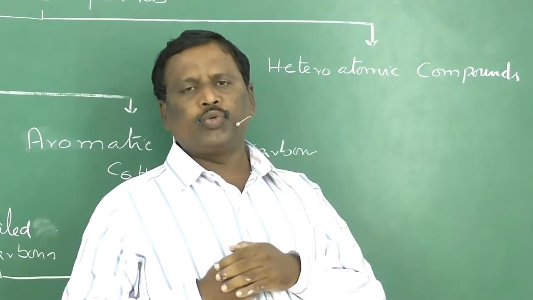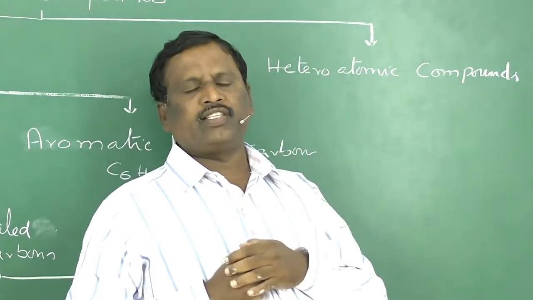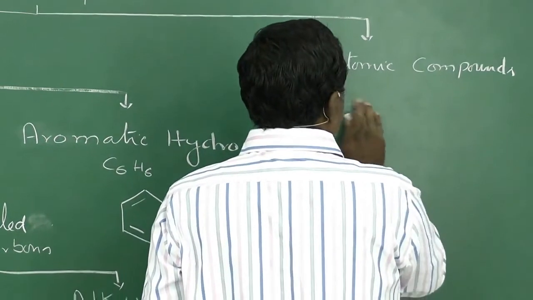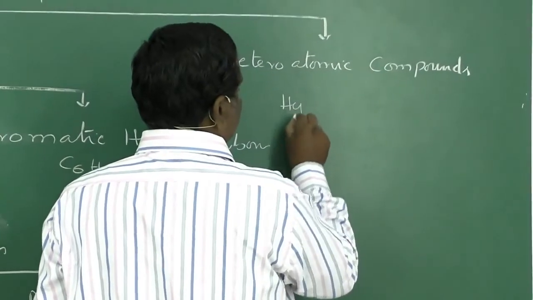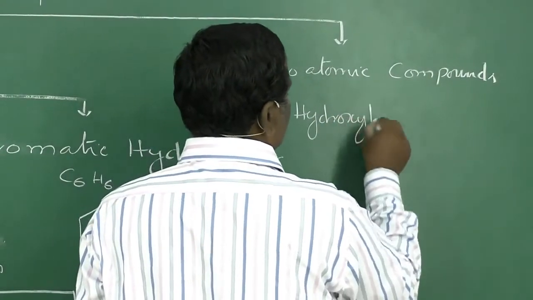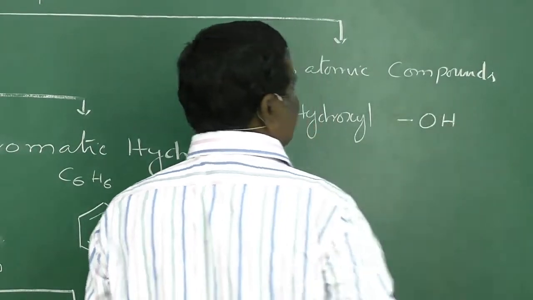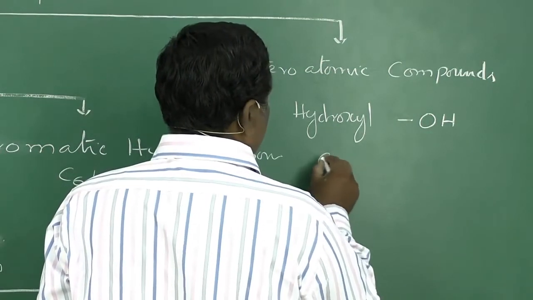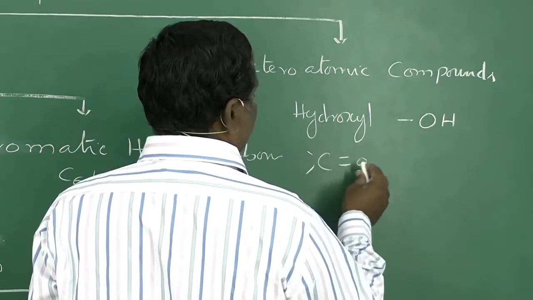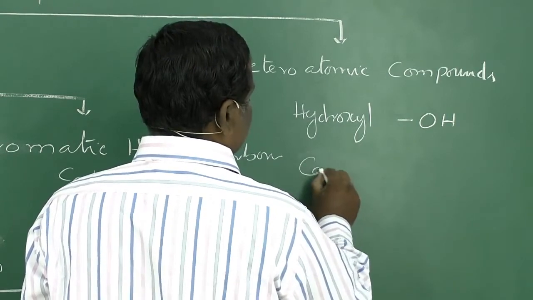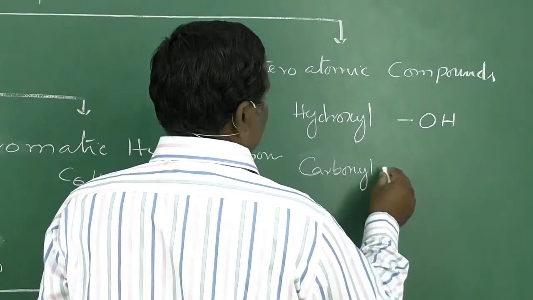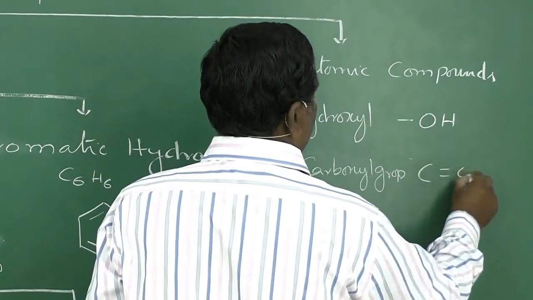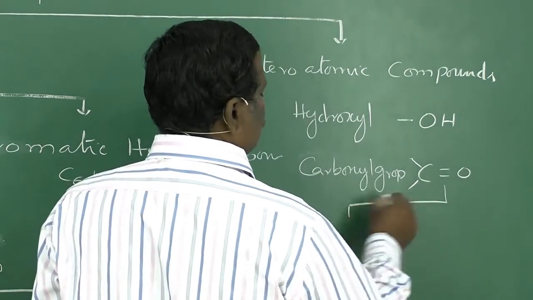The important functional groups involved in the formation of these heteroatomic compounds are, first one is the hydroxyl group. That is the OH group. They are said to be alcohols. Then C double bond O, this is said to be a carbonyl group. These carbonyl group compounds are of two types.